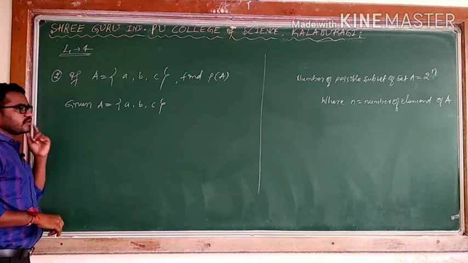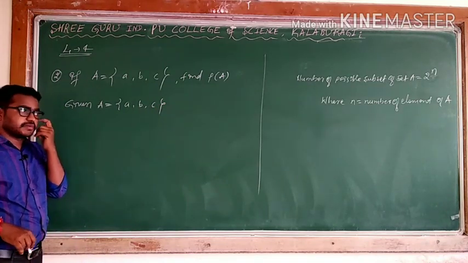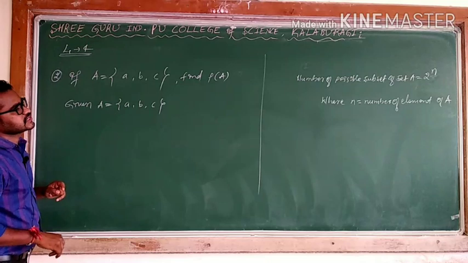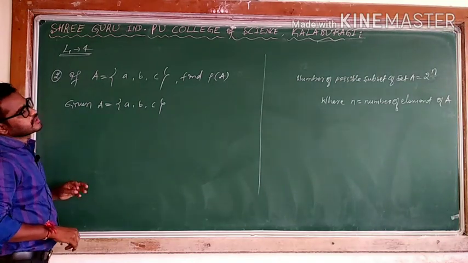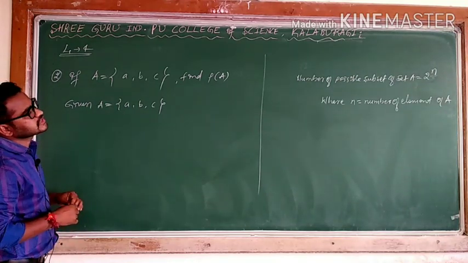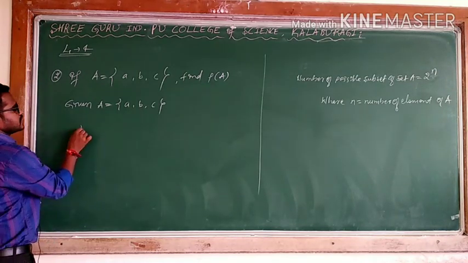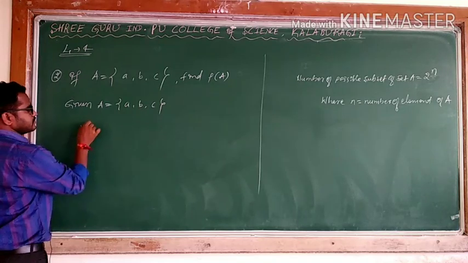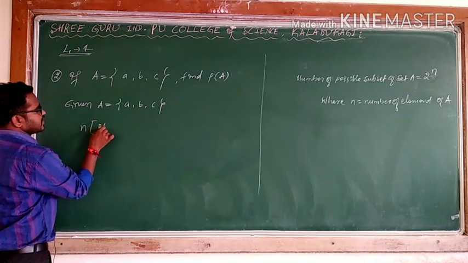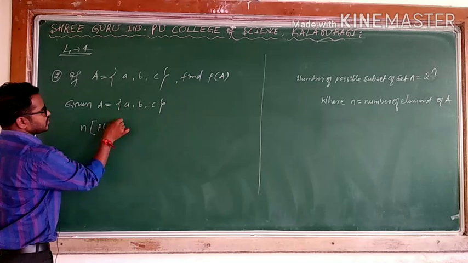When you have A, B, C, 3 elements, I can find the number of possible subsets, that is, the number of elements of P of A. So how many will I get?